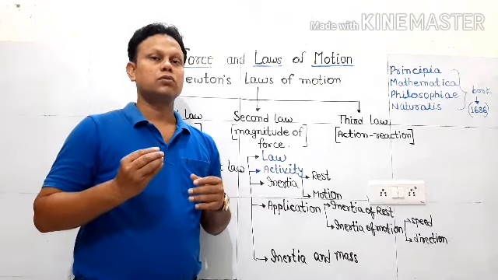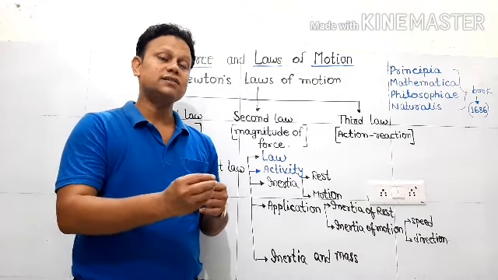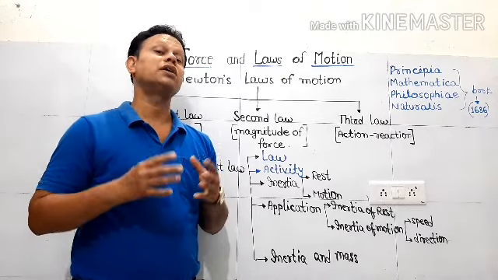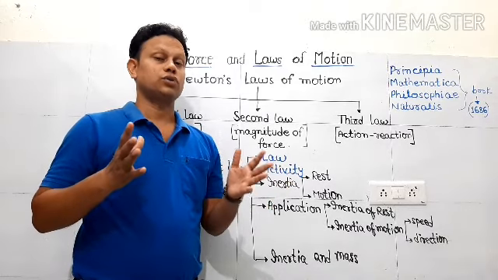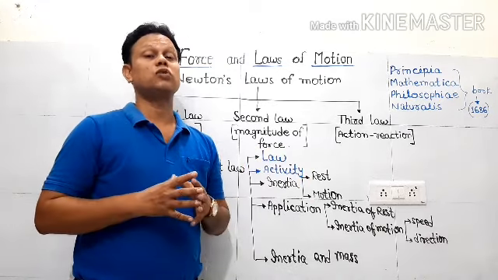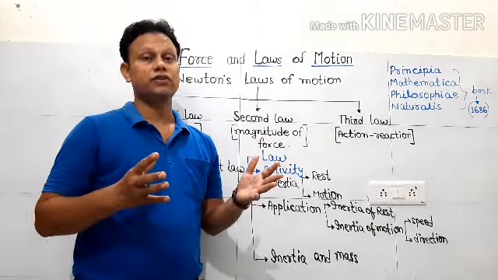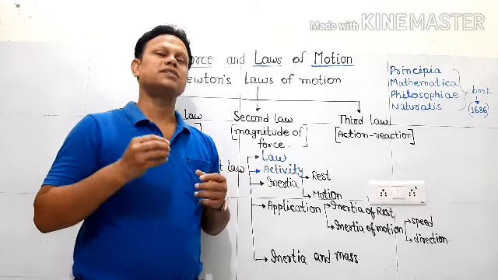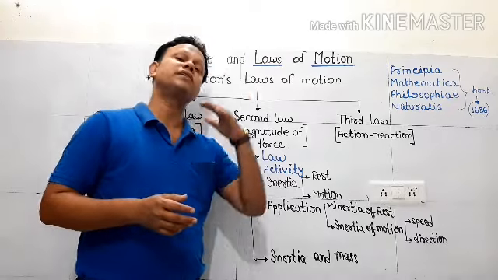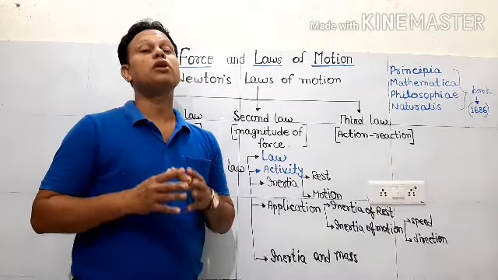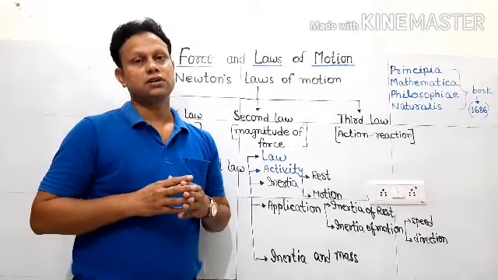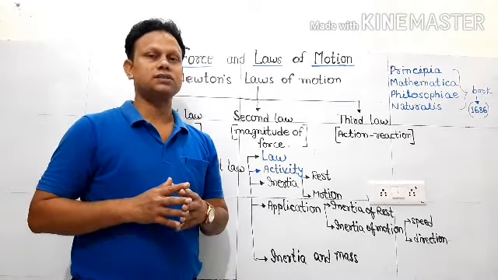So tell me, which has a greater tendency, that means greater inertia, a cycle or a truck? Obviously a truck has a higher mass, so it will have a higher inertia. The cycle also has some tendency, but in comparison with a truck, it will have a lower value of inertia because it has a lower mass. Okay, that is all from today's class. Thank you very much.